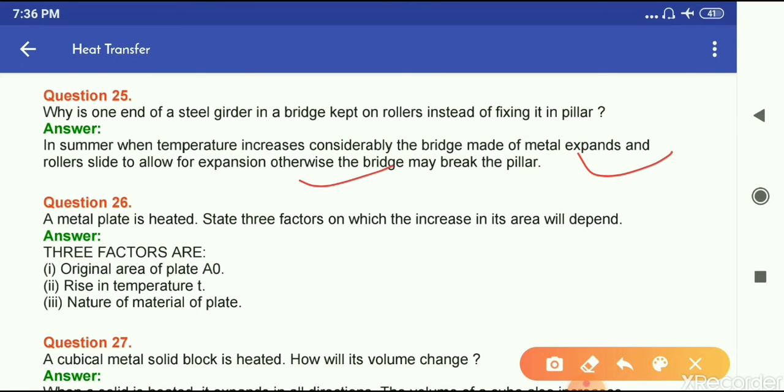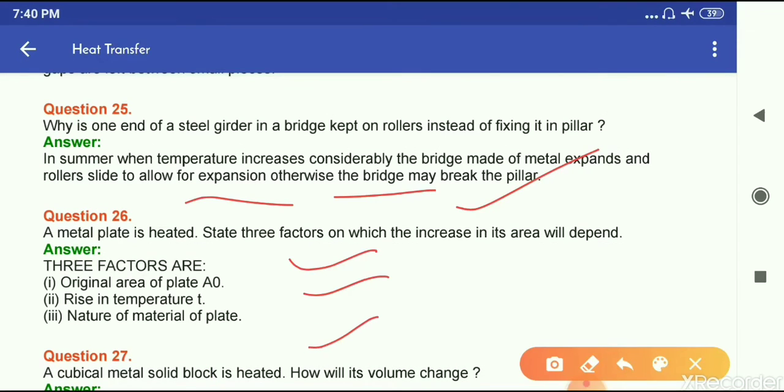Otherwise, the bridge may break the pillar. Question number 26. A metal plate is heated. State three factors on which the increase in its area will depend. So it depends upon the original area of the plate, rise in temperature, and nature of the material.